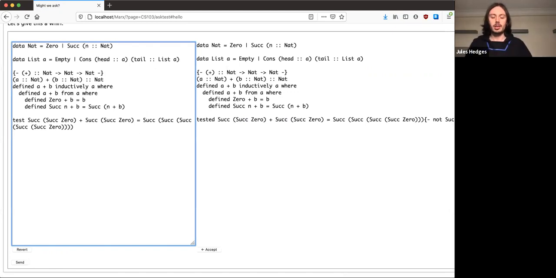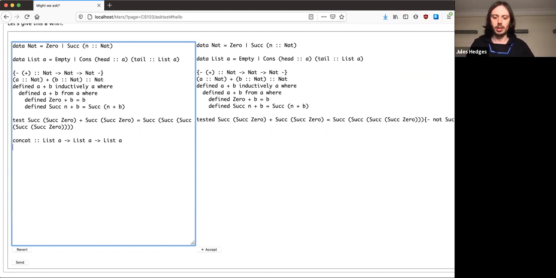Okay, here's another example which is quite similar, concatenation of two lists, that is joining two lists end to end. So its type looks like this. It takes two lists and it returns a list.